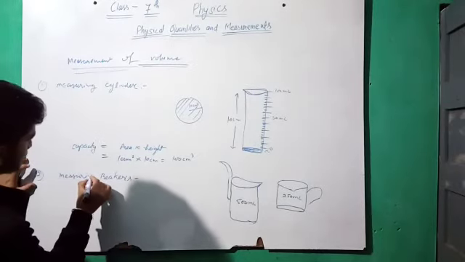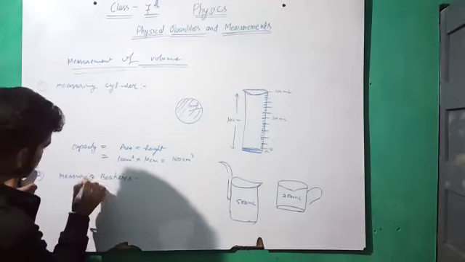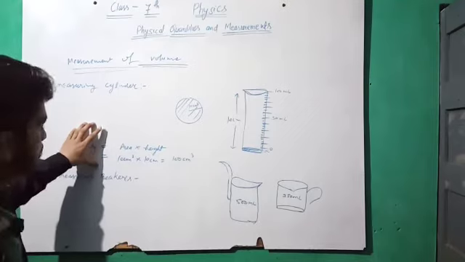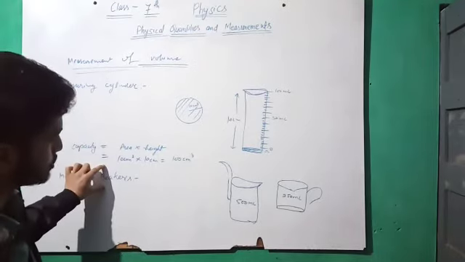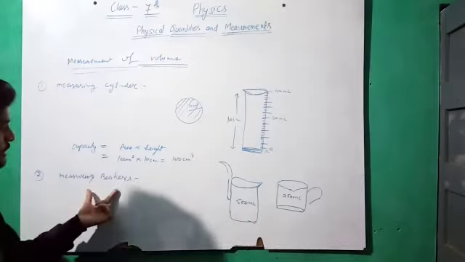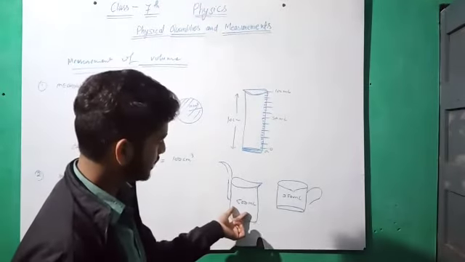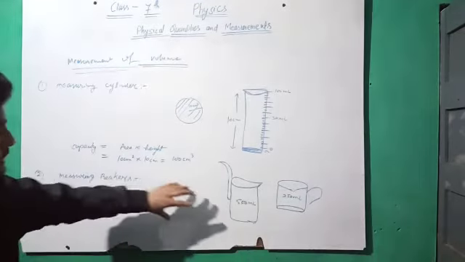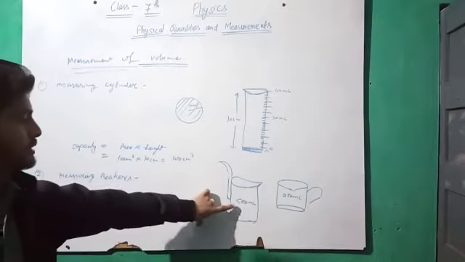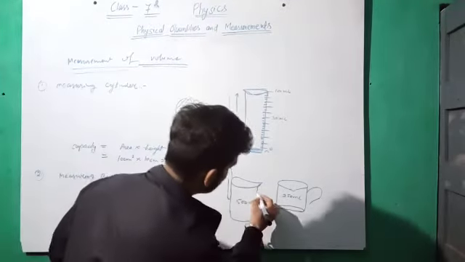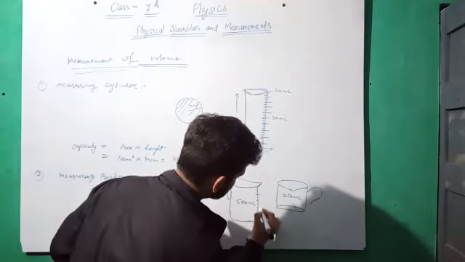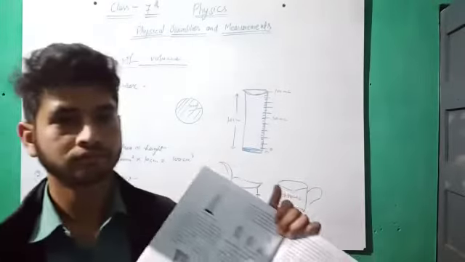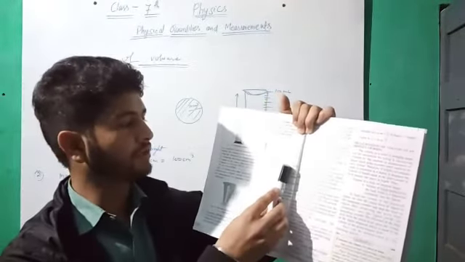Next one is measuring beakers. A measuring beaker is used to measure the volume of a fixed quantity. If we have to give a fixed quantity of volume to someone, then we use a measuring beaker. A milkman generally uses 500 ml or 1 liter measuring beakers, because these are available in different quantities, and the quantity is marked on it, and some marks are also inbuilt in this type of beaker. These are the different types of measuring beakers.